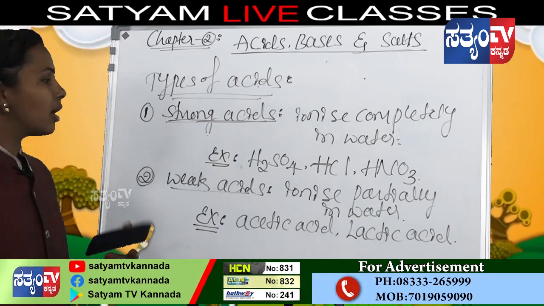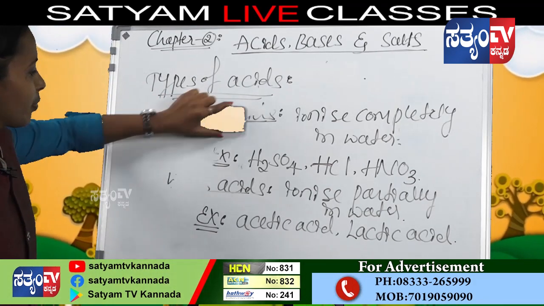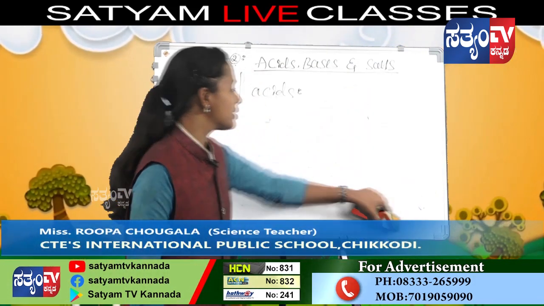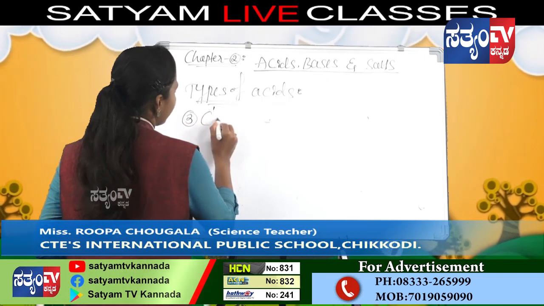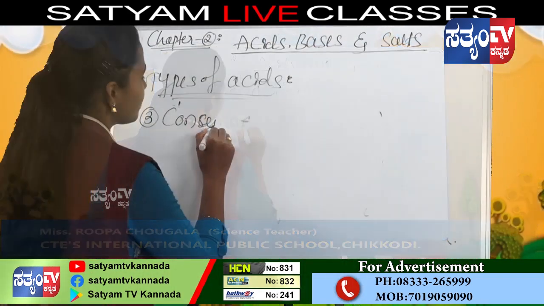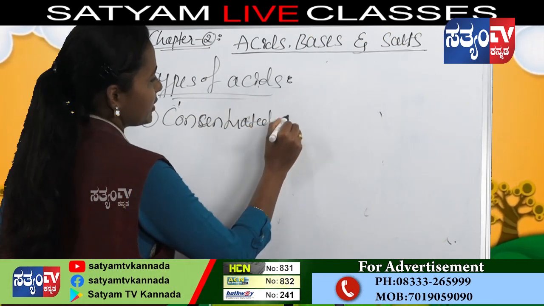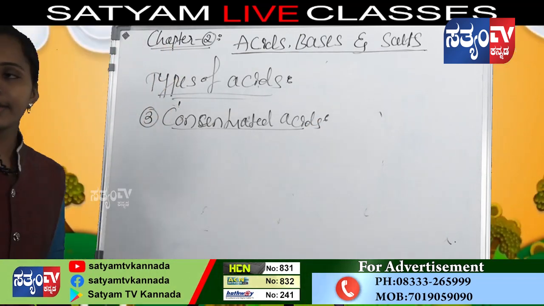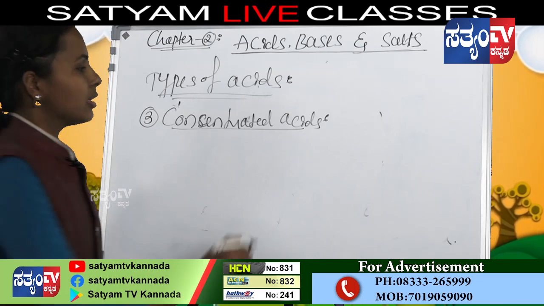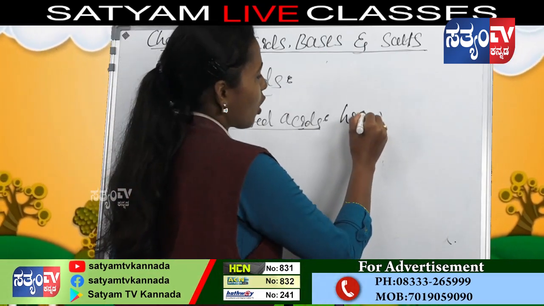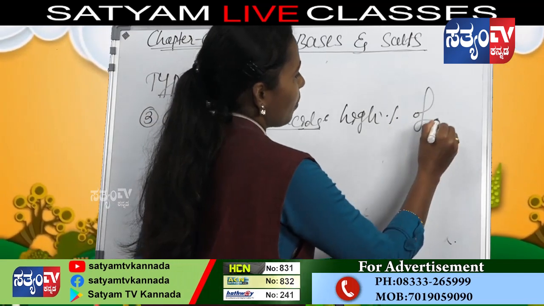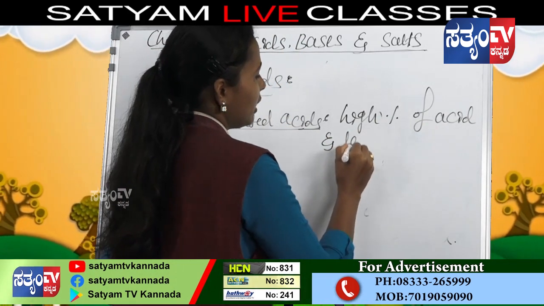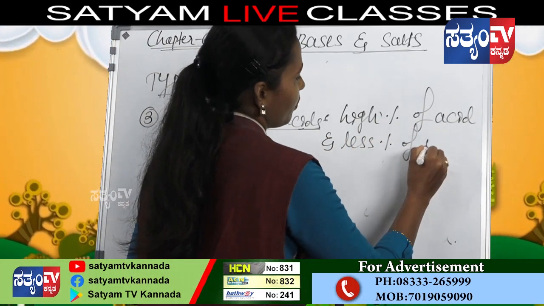The third type is concentrated acids. Concentrated acids contain a high percentage of acid and a low percentage of water.